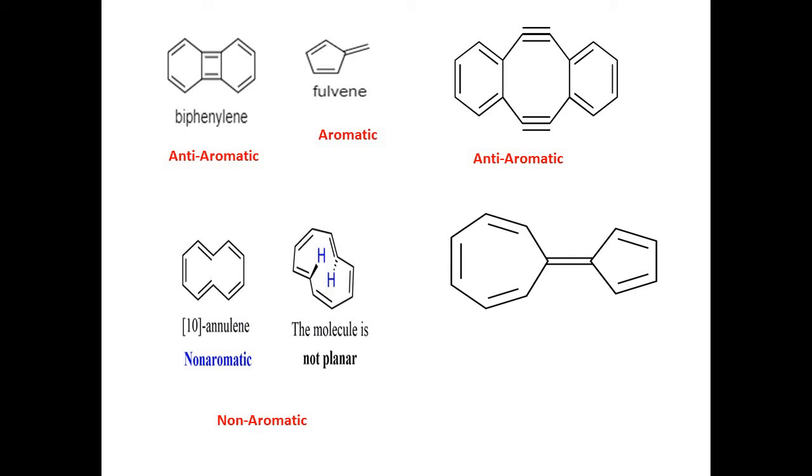Now in this molecule, a 7-membered ring and a 5-membered ring are represented and both rings are connected through a double bond. If this double bond is broken or a charge separation is shown, then a positive charge is shown on the carbon atom of the 7-membered ring and the negative charge is shown on the carbon atom of the 5-membered ring, and both rings become aromatic, so the whole molecule is aromatic.